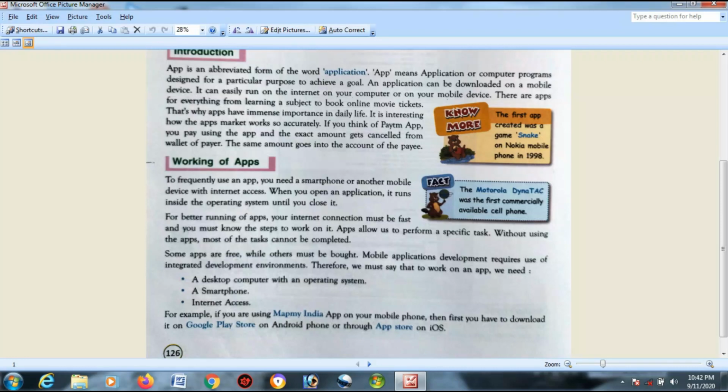Working of an app. To frequently use an app, you definitely need a smartphone, or another mobile device with internet access, isn't it? When you open an application, it runs inside the operating system until you close it. Okay. What is an operating system?